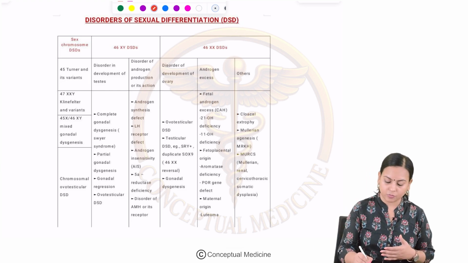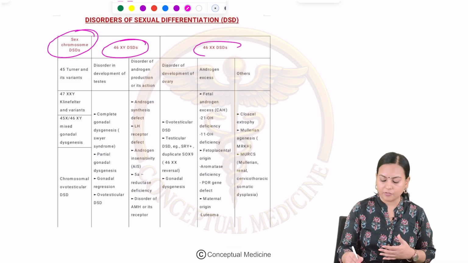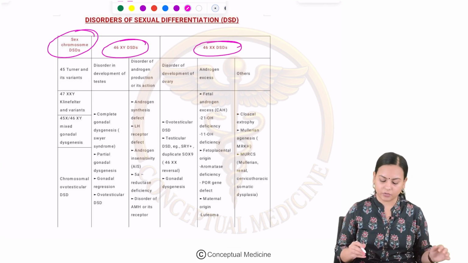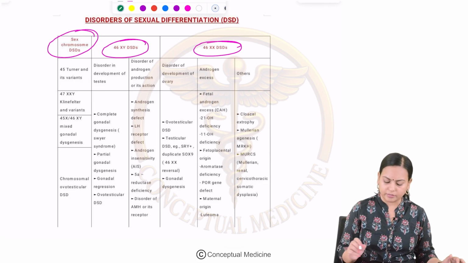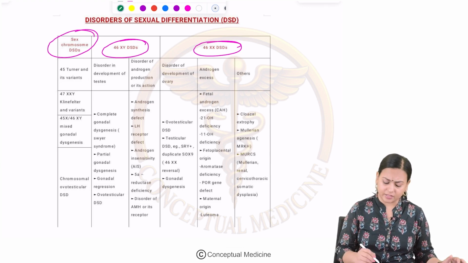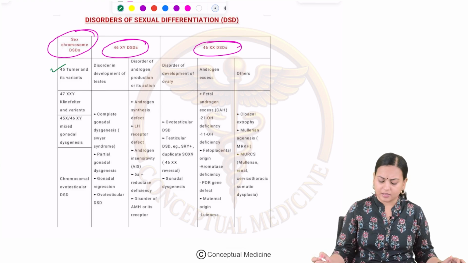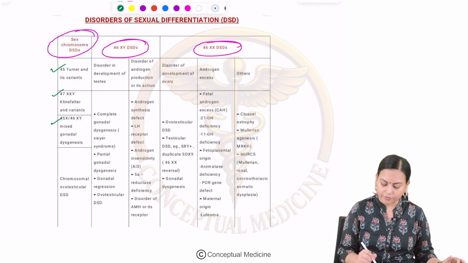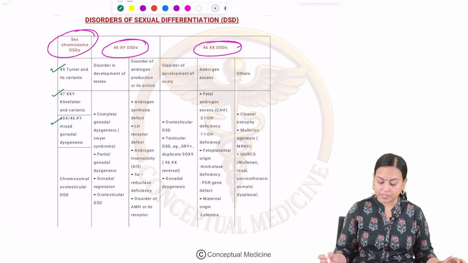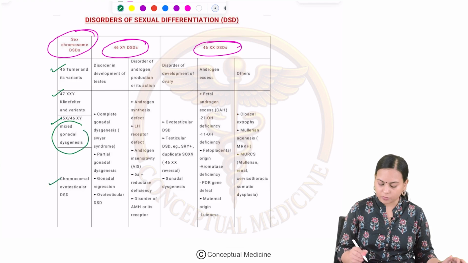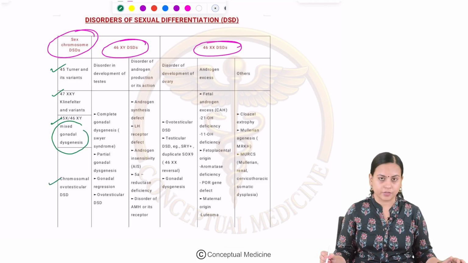So, we have sex chromosomal disorders of sexual development, or 46XY DSDs and 46XX DSDs. Sex chromosomal DSDs can be further classified as 45X Turner and its variants, then 47XXY Klinefelter and its variants, then 45X0/46XY, that means mixed gonadal dysgenesis, and a chromosomal ovotesticular disorder of sexual differentiation.